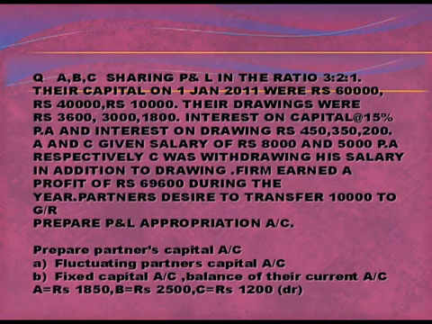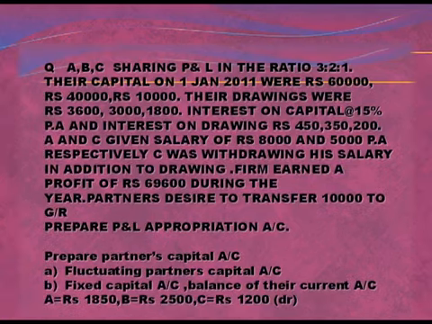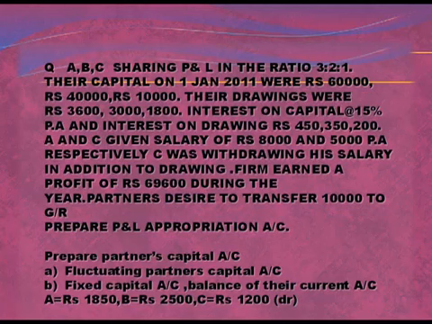B and C are also given a salary of 8,000 and 5,000 per annum respectively. C was withdrawing his salary in addition to drawing. That means when we calculate drawing, we assume that C will also be withdrawing his salary. The firm earned a profit of rupees 69,600 during the year.